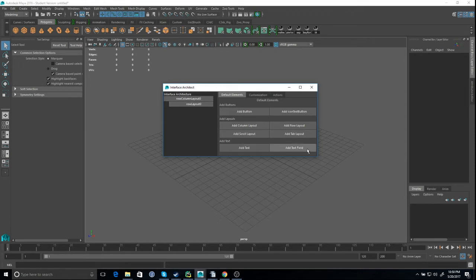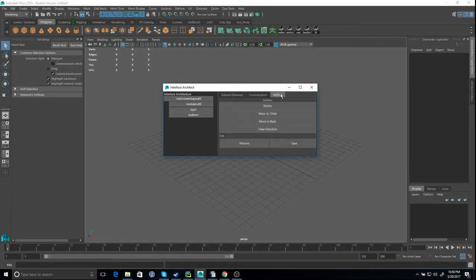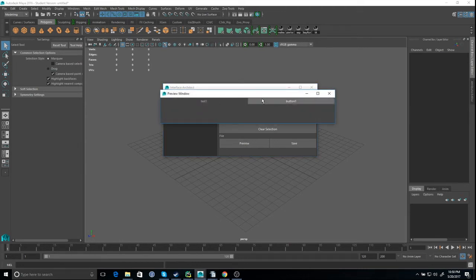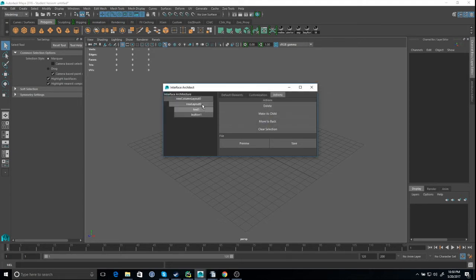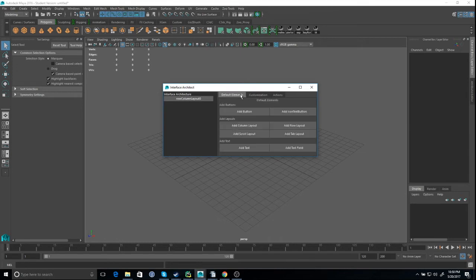And then say I want a text and a button, but I want it to be in the row layout. I can explain this really quick, but this you can see. That's how you can see there is a row layout. And you can do the same with column layout, scroll layout, tab layout. You can't really see it unless I add it in, but I'll show you in a bit when we talk about the action.